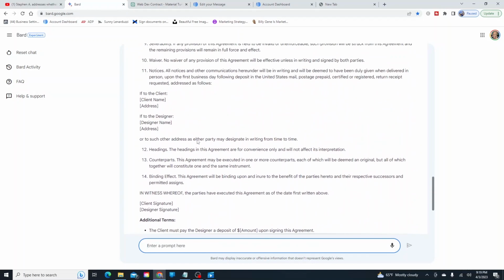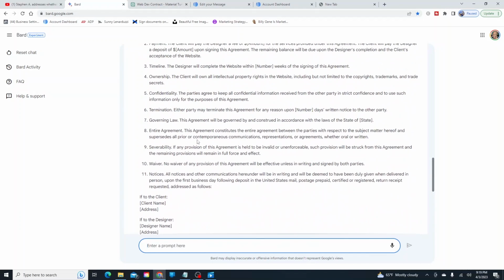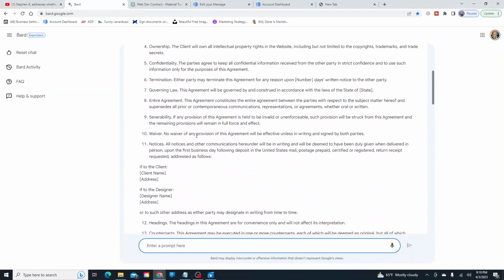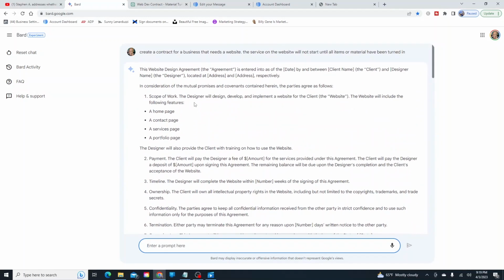But as you can see, the whole cool part is you can create a contract on your own if you need one. And that's something I actually enjoy about this thing. I use contracts now. I give it to my clients. I just read over it. I just fill in the spots like client names, the designer, all that kind of stuff. I put that stuff in there so people can actually find it.